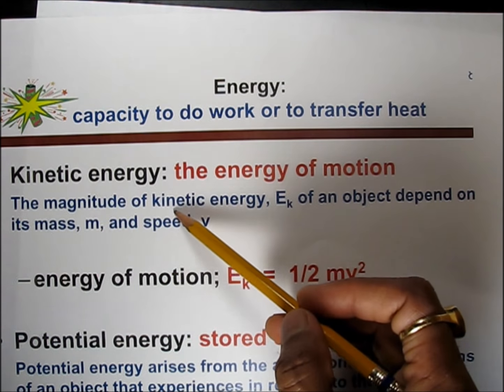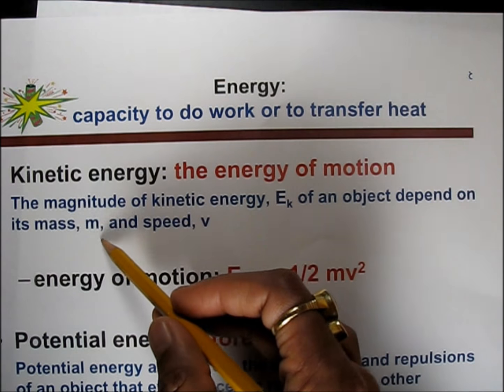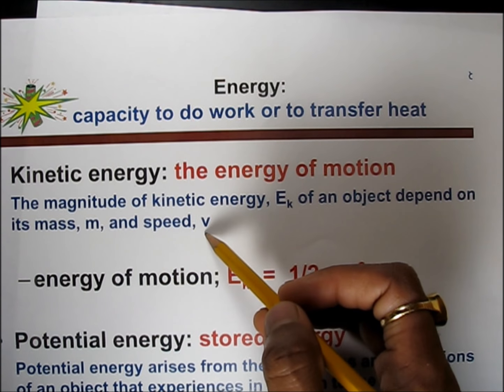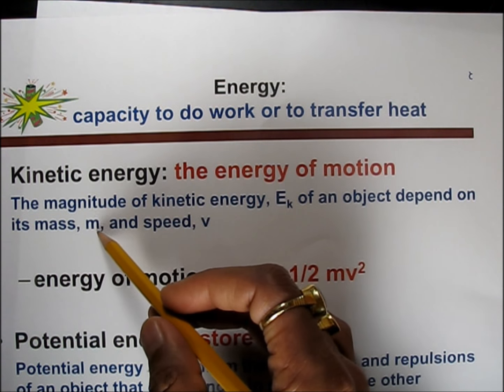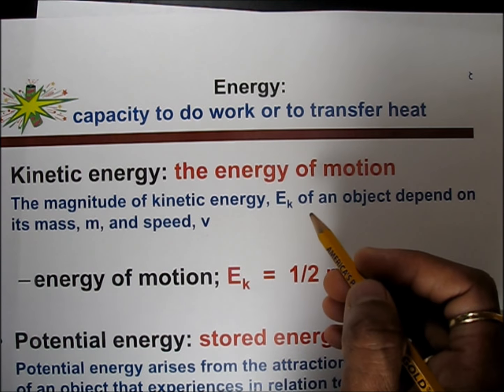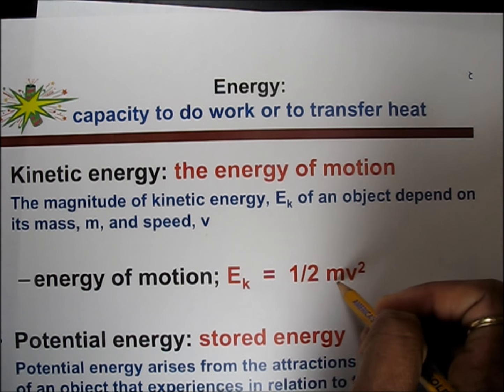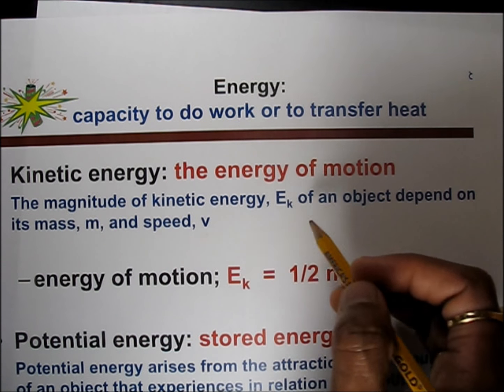The magnitude of the kinetic energy Ek of an object depends on the mass and speed, small m and small v. Magnitude means the amount of kinetic energy depends on the mass and speed of the object.